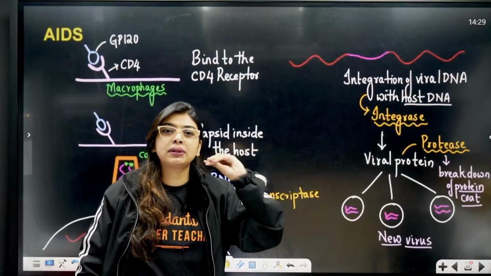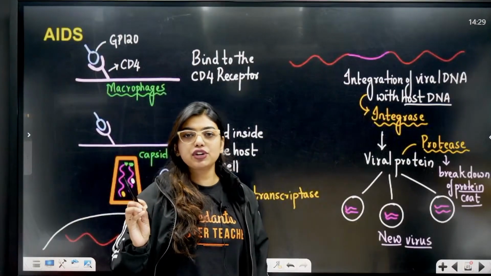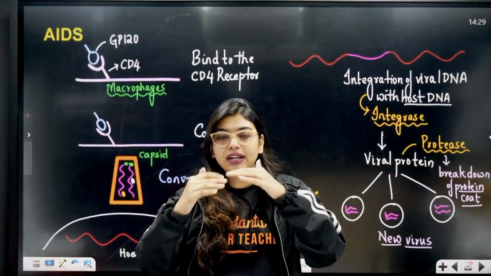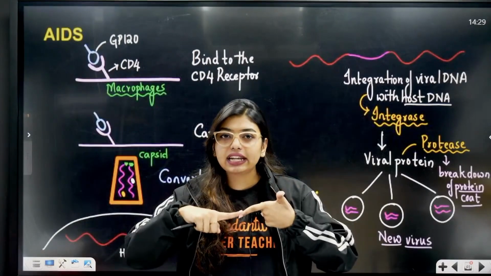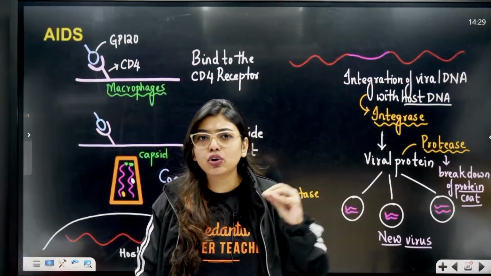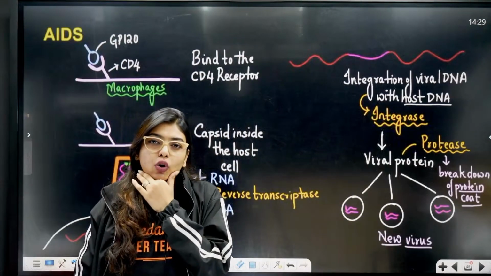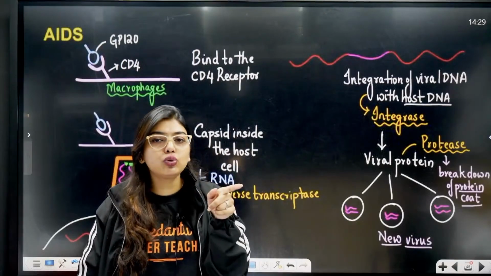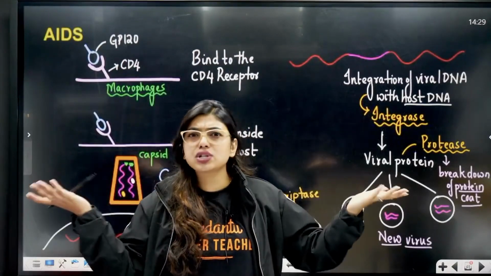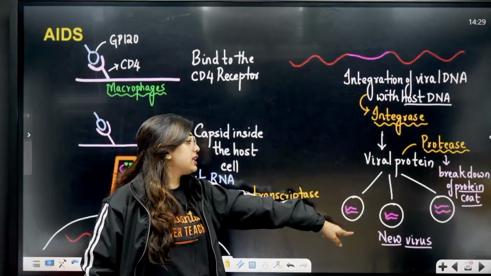Just study this box. Don't break your head for anything else. Just this much you study. The virus will come and attach to the CD4 receptor. It will leave its viral RNA inside, converting RNA to DNA, integrate with our host DNA, and tell our host DNA how to work. So host DNA goes through the central dogma, DNA to RNA, RNA to proteins, all that we know. This fellow will go manipulate our host DNA and tell it to start making my virus, to start making new viruses. So our host DNA will be confused because integration has happened. That will lead to viral protein formation and that will lead to new viruses.